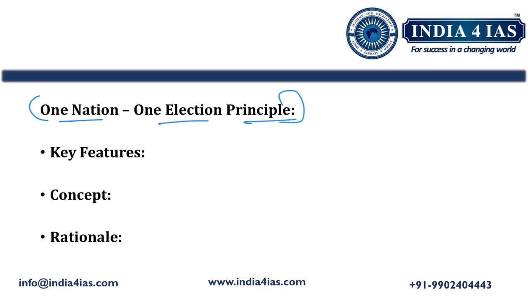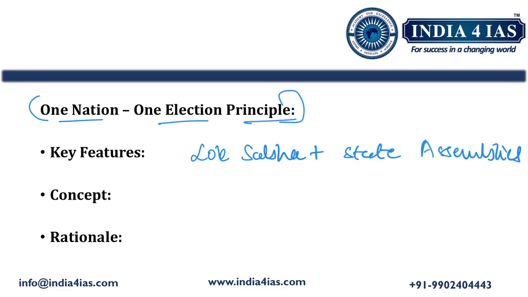Now we will briefly discuss what the one nation, one election principle is. The principle advocates holding elections to the Lok Sabha and all the state assemblies simultaneously. Lok Sabha election, that is MP election, and the state assembly election, that is MLA election. The elections to these bodies should happen simultaneously. The rationale behind this is bringing political stability, ensuring that governance is not disrupted by frequent elections, and saving enormous financial and administrative costs.